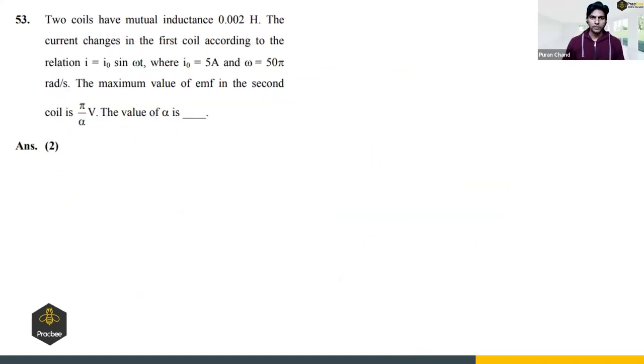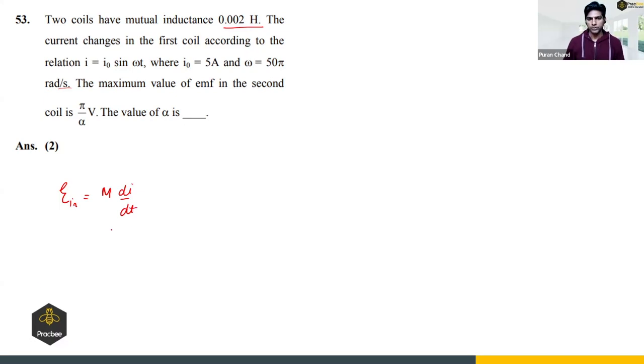Next, two coils having mutual inductance 0.002 Henry and the current changes in the first coil according to the relation I equals I naught sine omega t, where I naught is 5, omega is 50 pi radian per second. The maximum value of the EMF in the second coil is pi by alpha, find the value of alpha. So EMF induced will be, so here it will be M times di by dt, right?